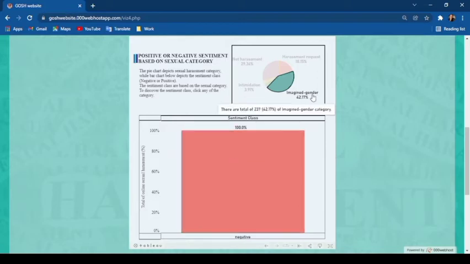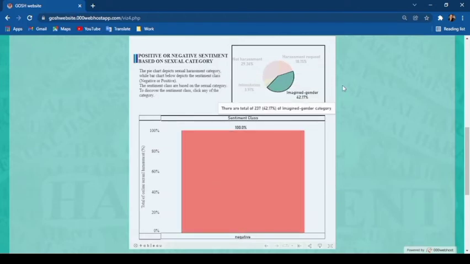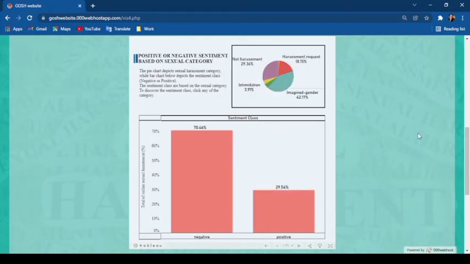So if the user places the cursor on this bar, they can see the tooltip, which says online sexual harassment is negative with a total of 100%. The user can go back to the original dashboard when they click on the selected category.